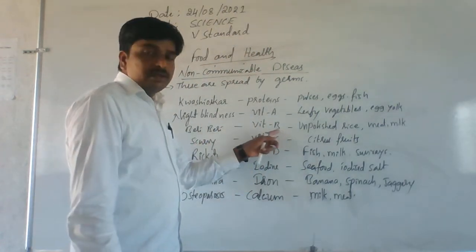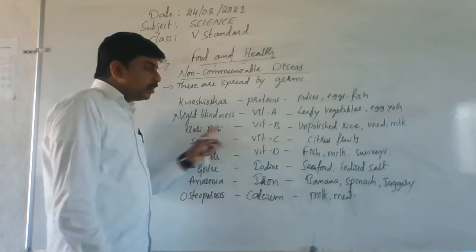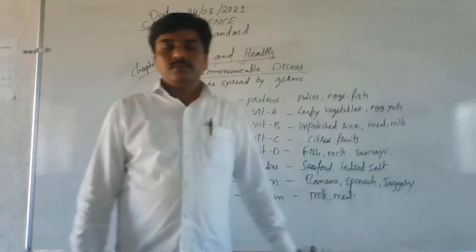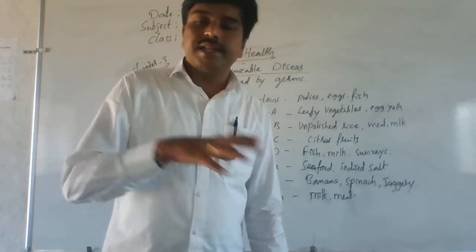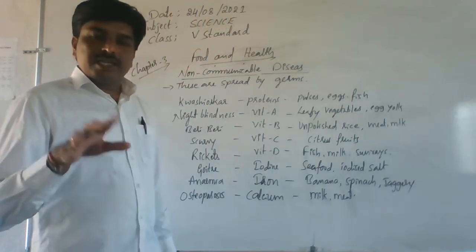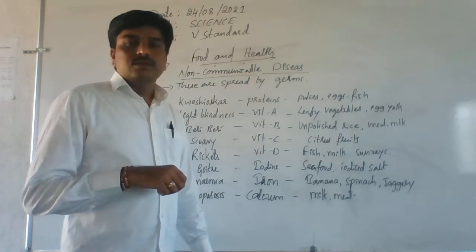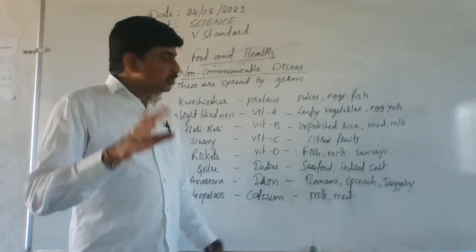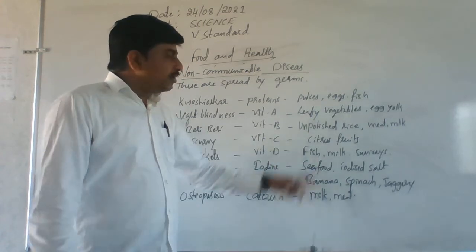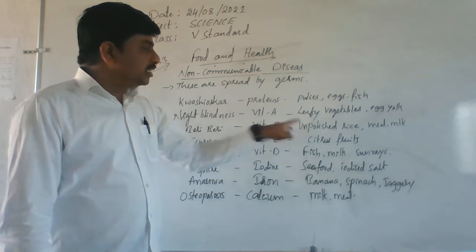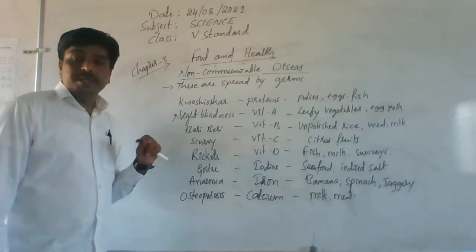You can avoid beriberi disease by taking unpolished rice and meat and milk. Unpolished rice means raw rice. In the market raw rice will be available. Normally people are using polished rice. Understand? Don't avoid it. So unpolished rice and even meat and milk contain vitamin B. So by taking this food you can avoid the disease beriberi.